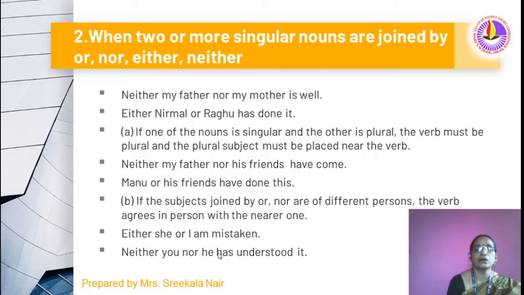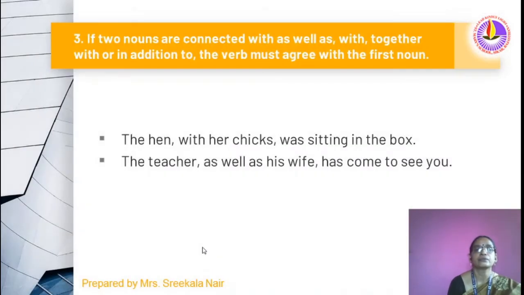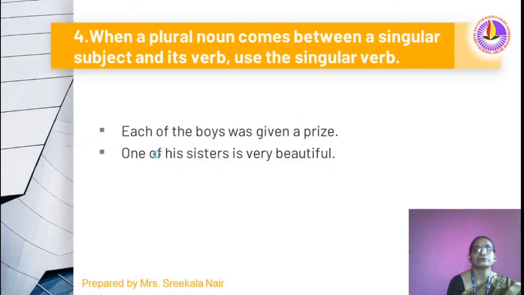Neither you nor he has understood it. Here this verb shows agreement with the second word, he. Here two nouns connected with as well as, with, together with, in addition to show that the verb agrees with the first noun.